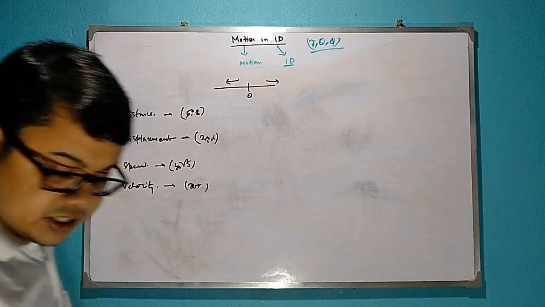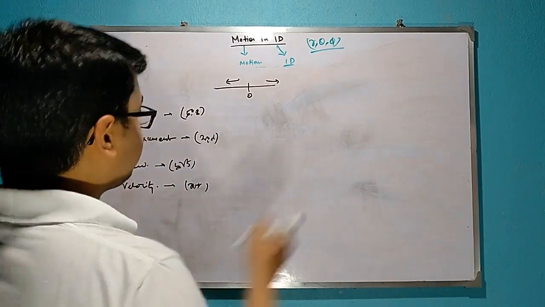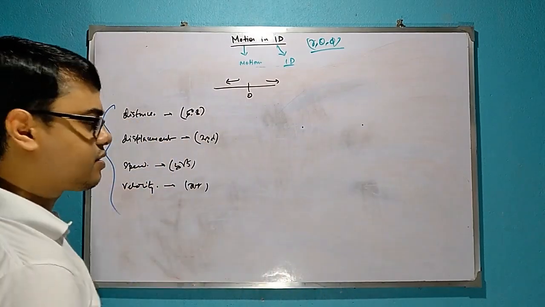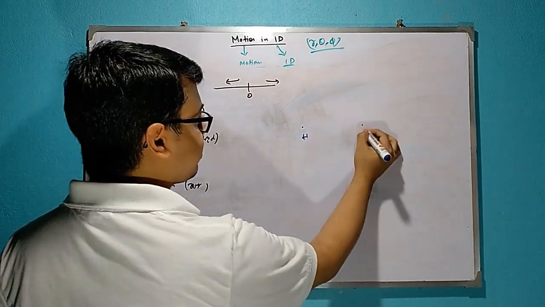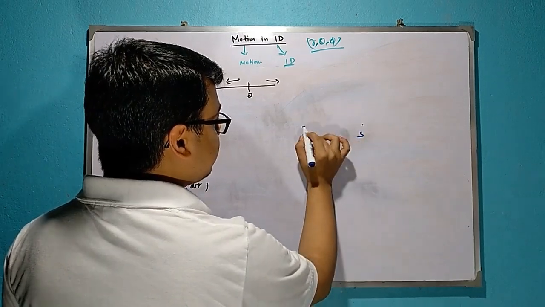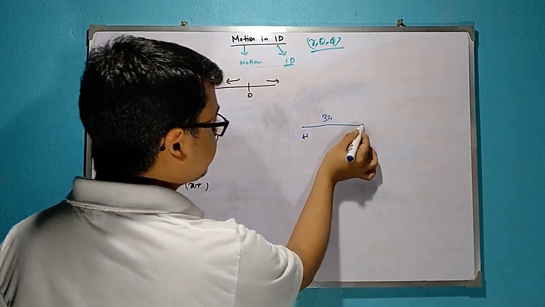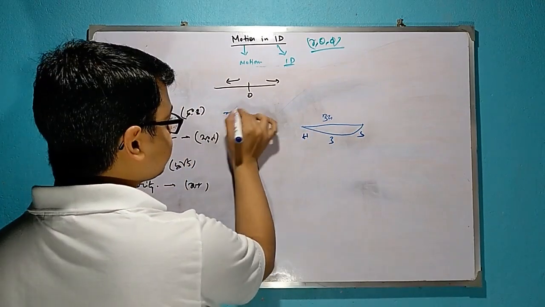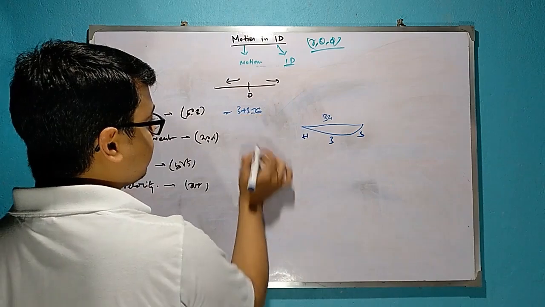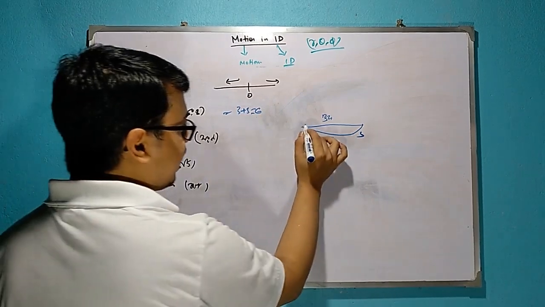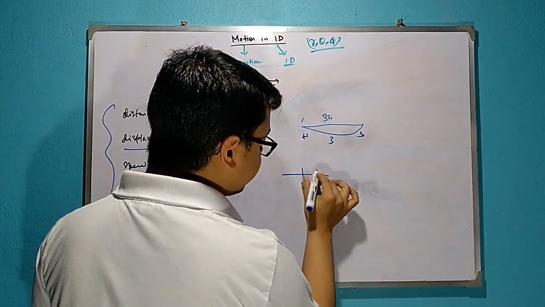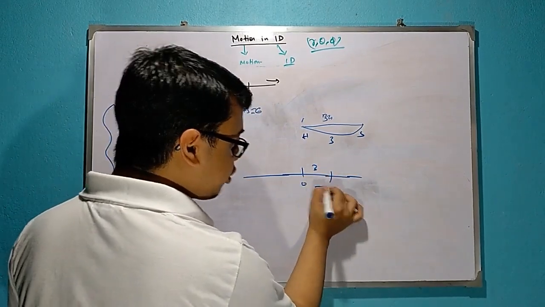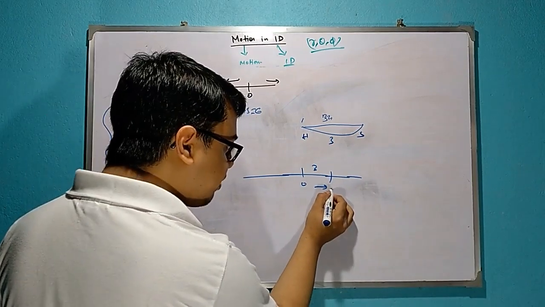Okay, so what is distance? Suppose you are at home, and this you already know from class 9, 10, 11, so this is just for revision, home and school. This is 3 kilometers. So you go from here and again return from here. So its total distance covered is 3 plus 3 is equal to 6. Total displacement: from 0 it moves along 3 units in the positive direction, then again minus 3 units in the negative direction.